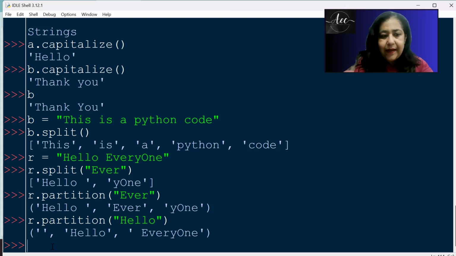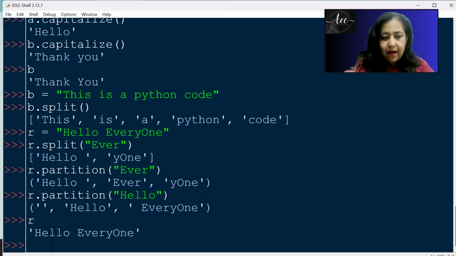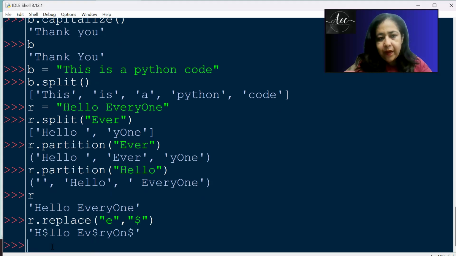Then we have replace. If R is this and I write R.replace, you can say that wherever we have "e", it should be replaced by a $ sign. You can see wherever we had "e", we're getting a $ sign instead. It has not replaced the capital E because it's case sensitive, so there's a difference between small and capital letters.